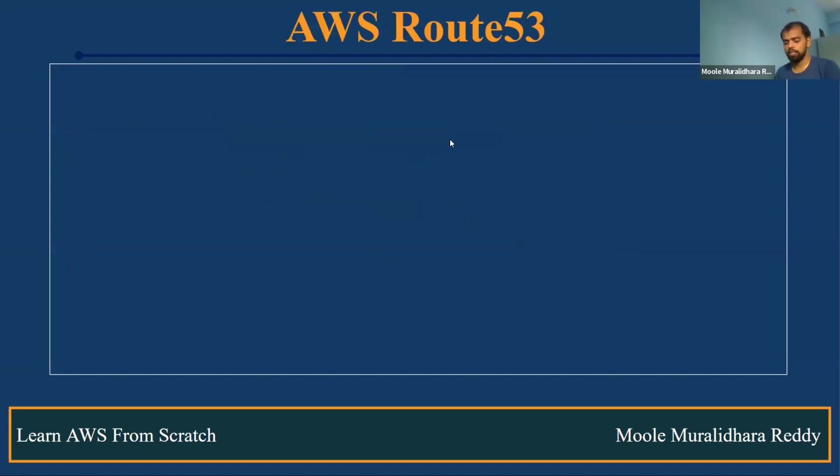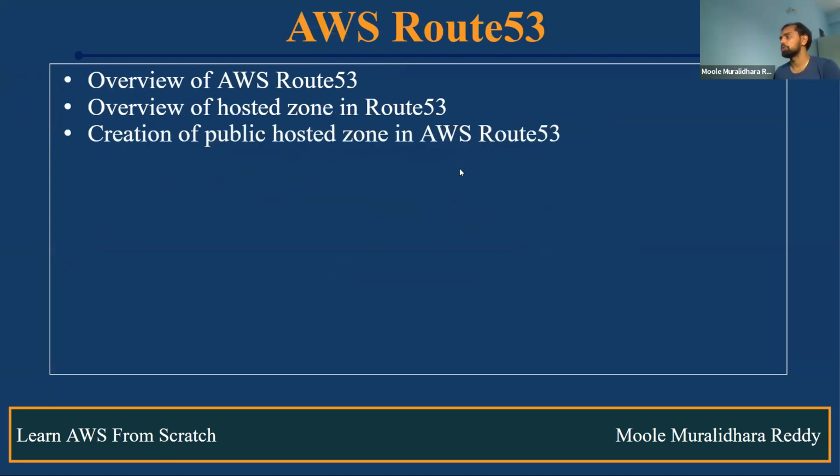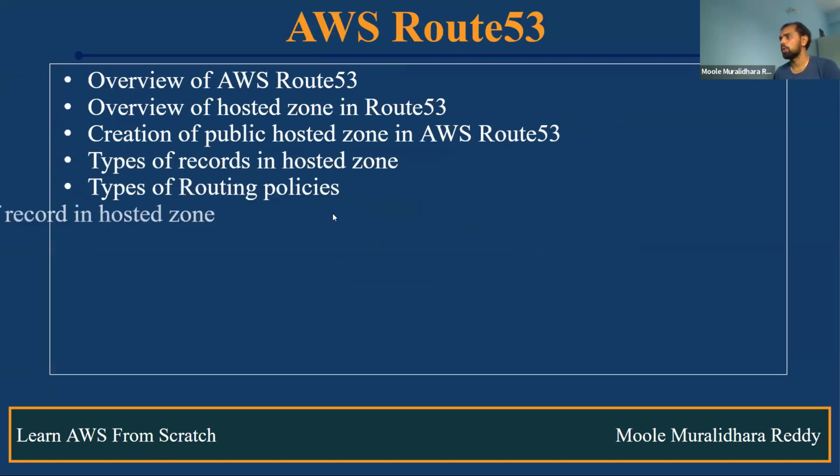And the next one is Route 53. What is Route 53? What is a hosted zone? How do we create a public hosted zone in Route 53? Types of records available, types of routing policies. How do we create a record in the hosted zone?